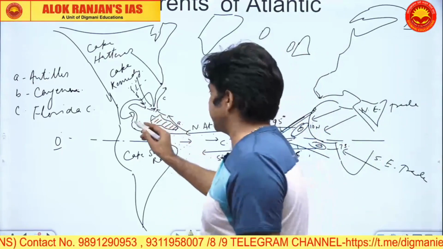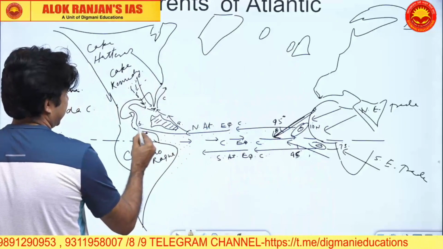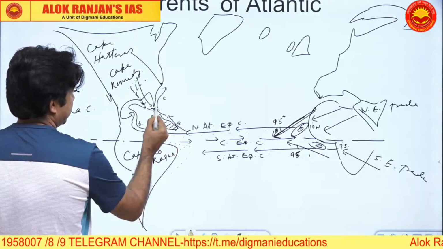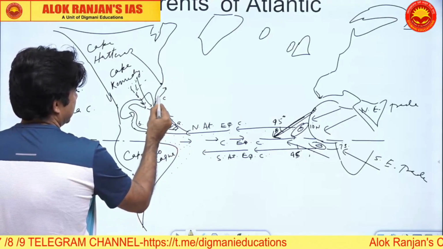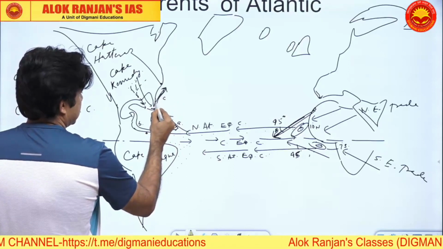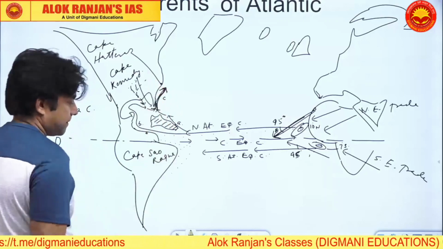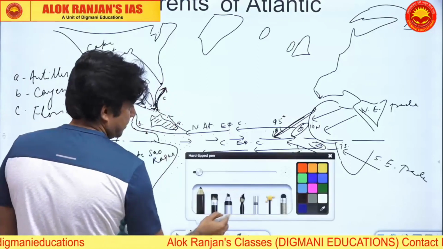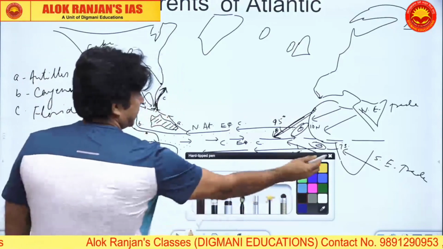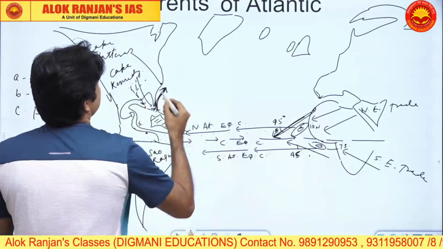Here we have the Yucatan channel. So this is your Cayenne, this is your Antilles, both will converge and form another current called Florida. This is your Florida, showing it in red color.